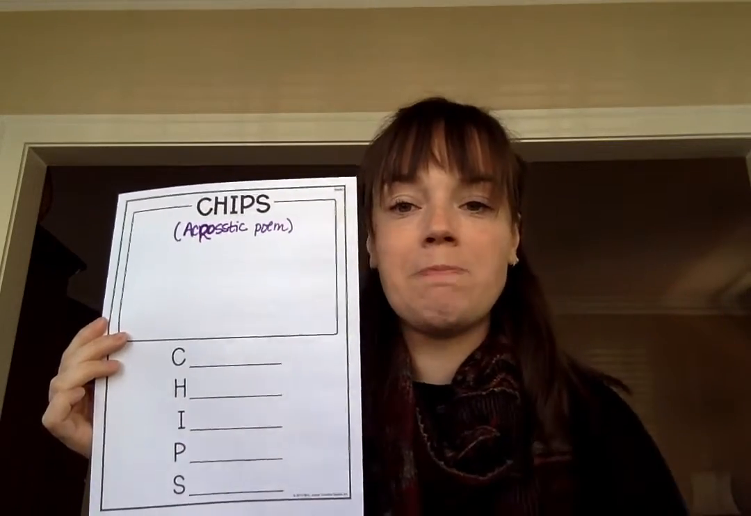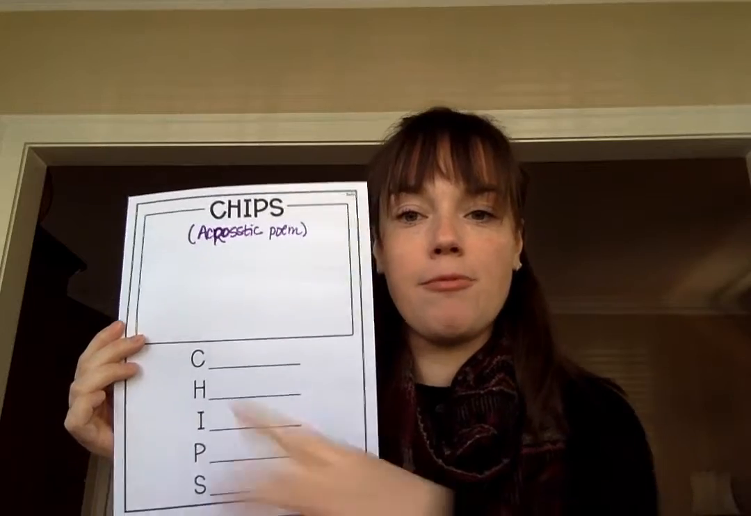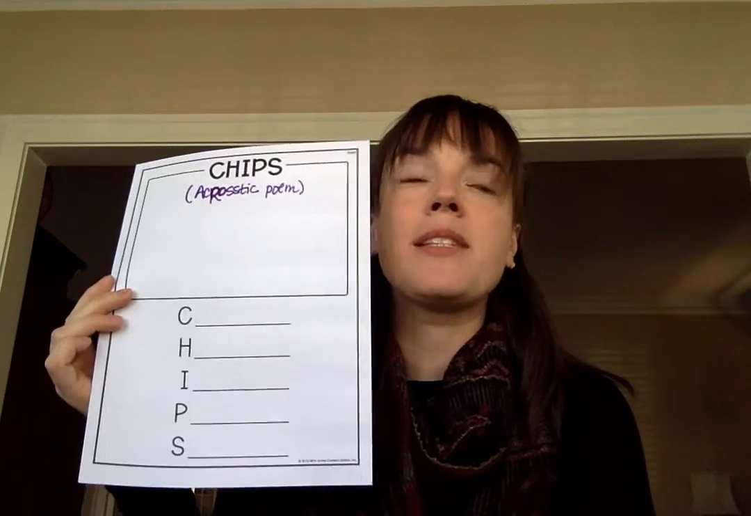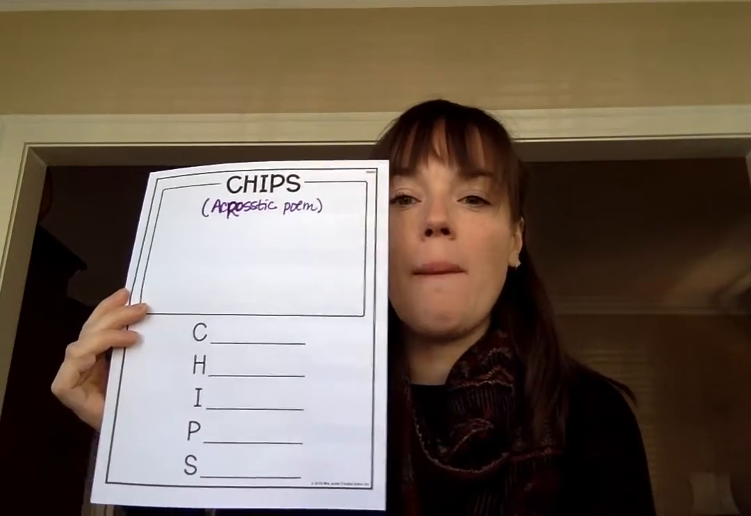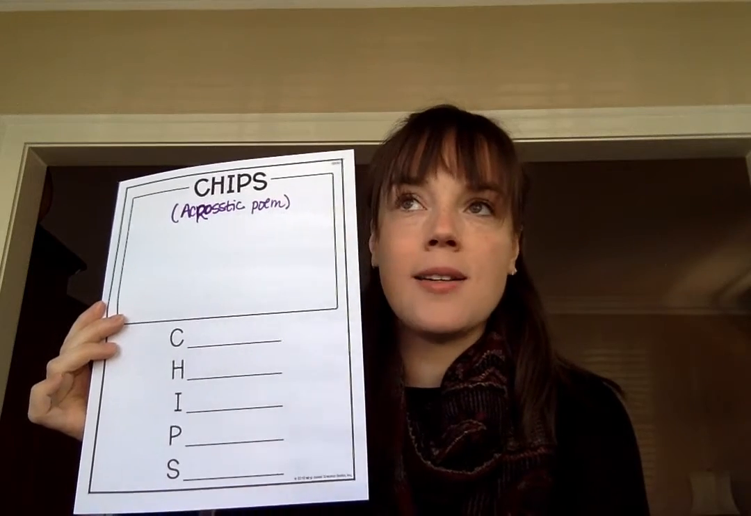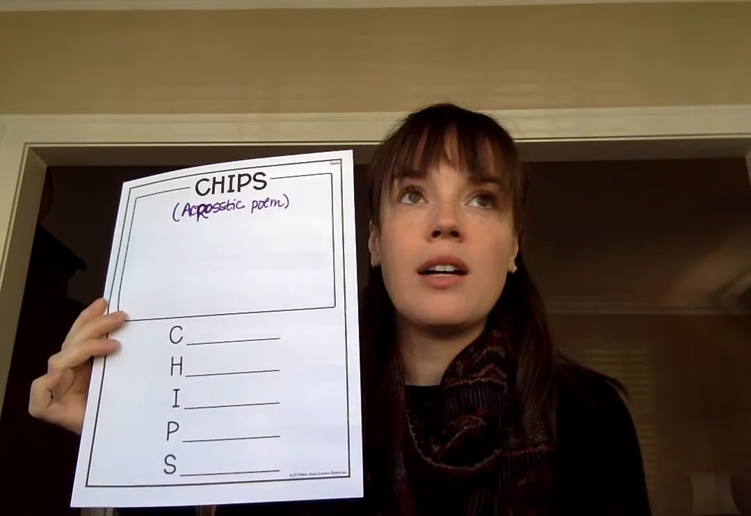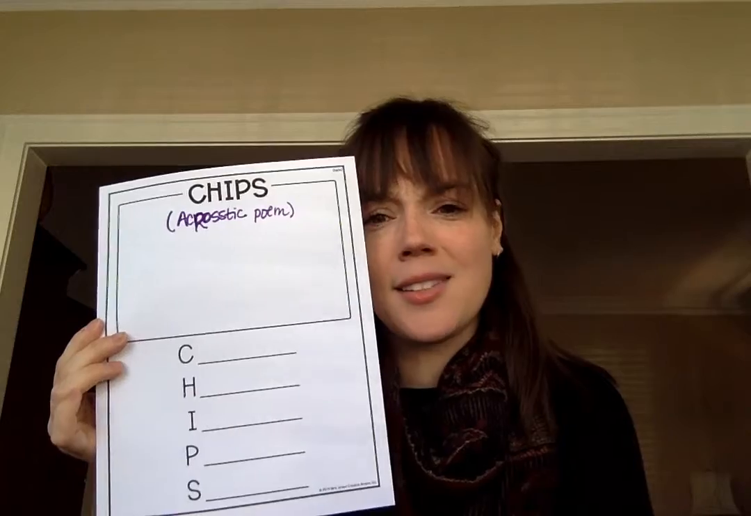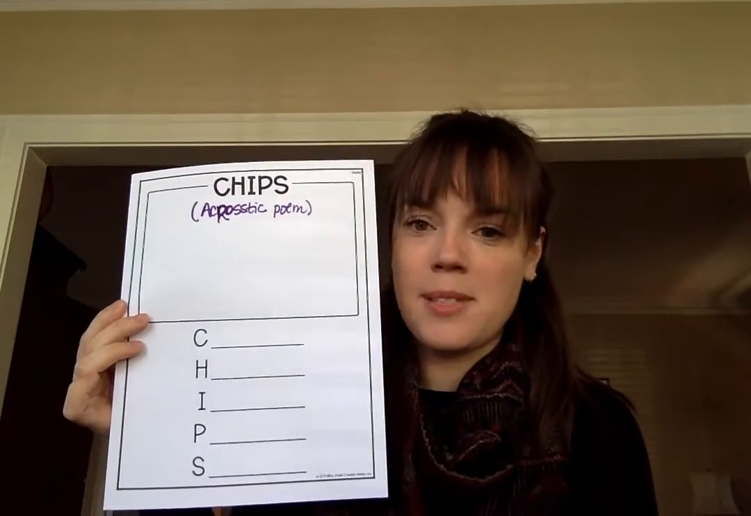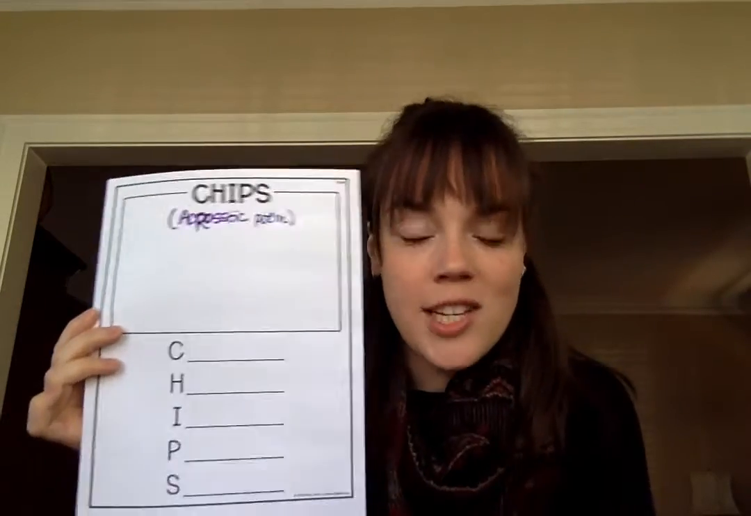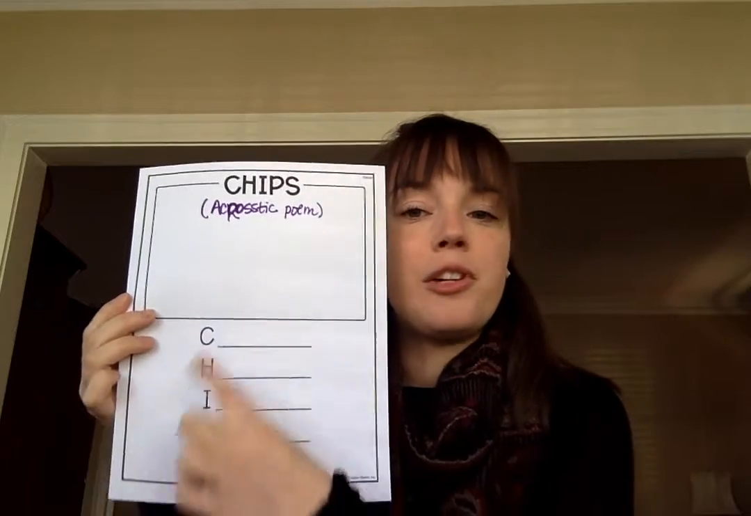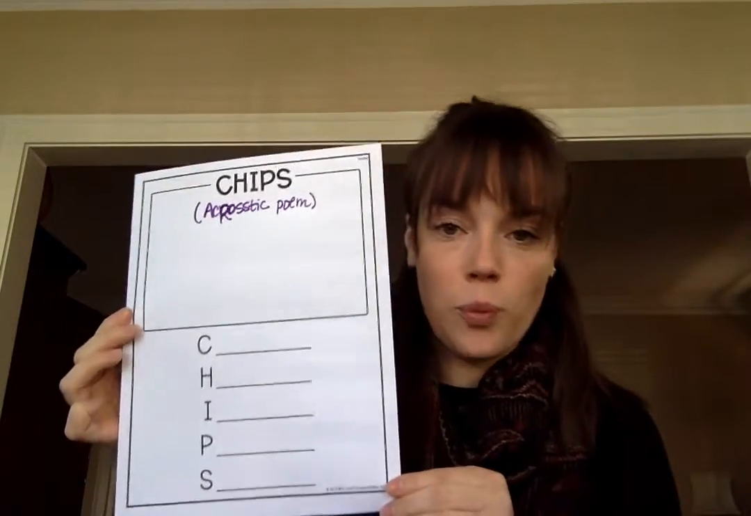So for example, for C, for chips, I might not write the word clap, like I clap my hands, because that doesn't have anything to do with chips. But I might write crunchy, because chips are crunchy. So you'll fill in the words for chips.